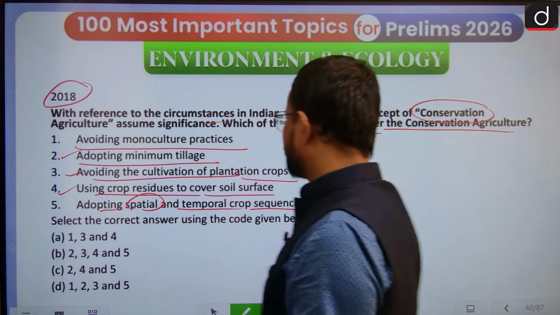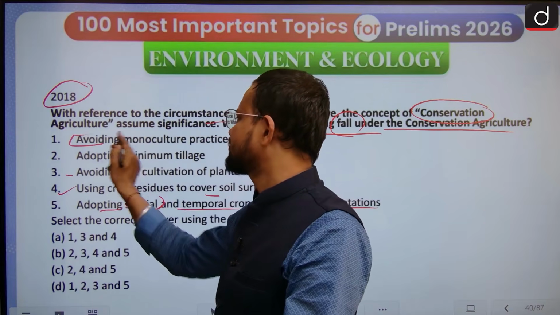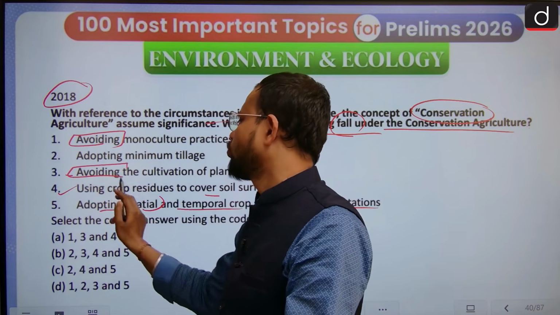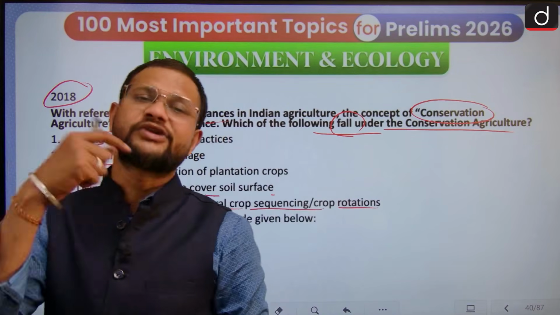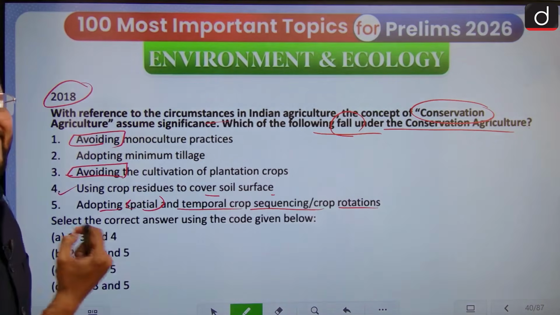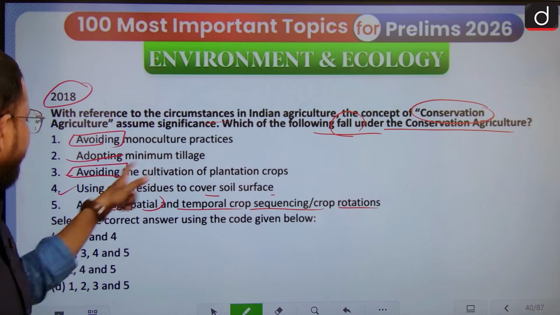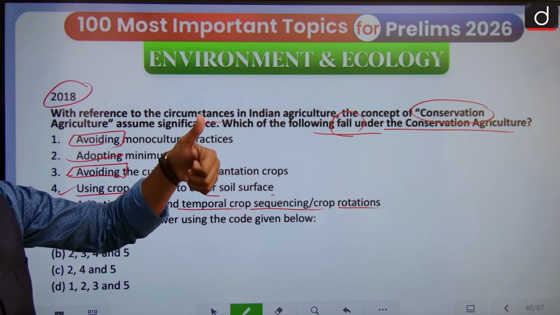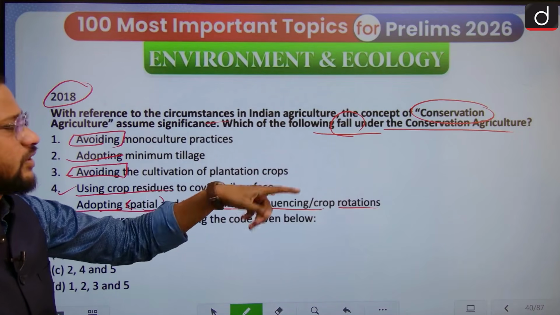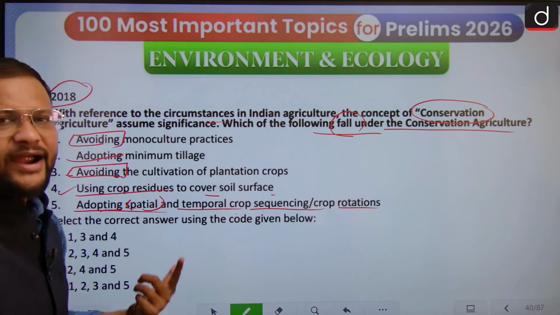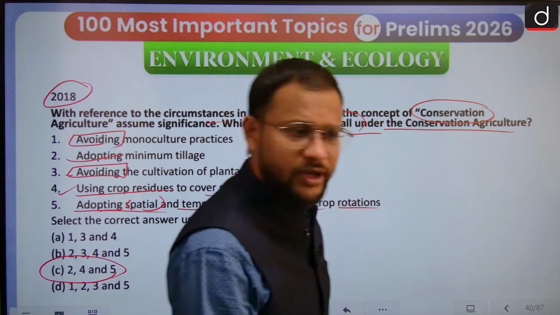Okay. So see, in conservation agriculture, "avoiding" seems a very extreme word. So you are not supposed to avoid it in total, you are supposed to use it, produce it, but in a very fair way itself. Okay. So adapting minimum tillage, right? Using crop residues to cover soil surface, yes. Biomulching and adapting spatial and temporal crop sequencing or crop rotation so that soil can reclaim itself. Answer to this is okay.